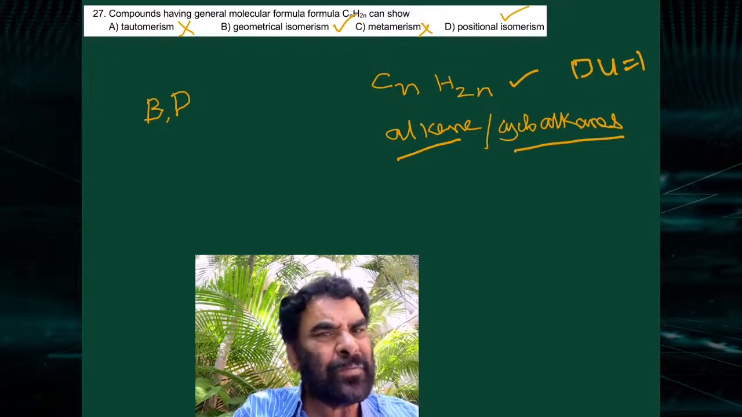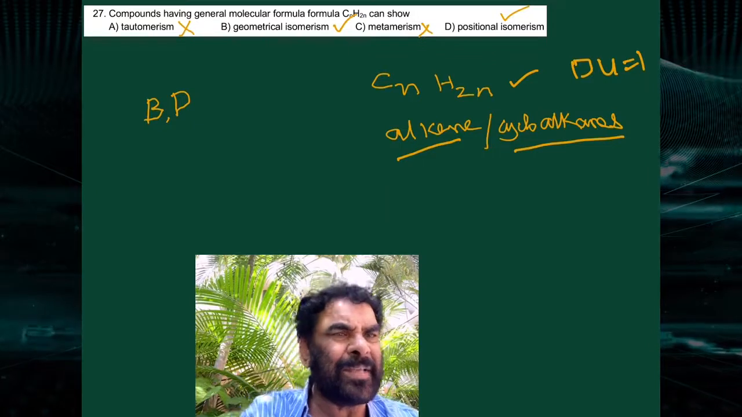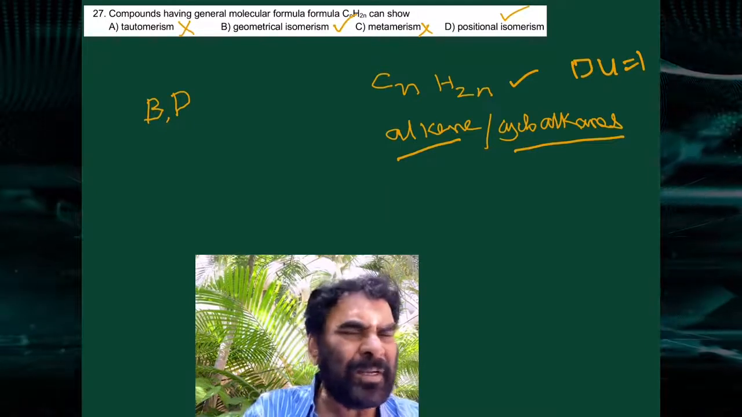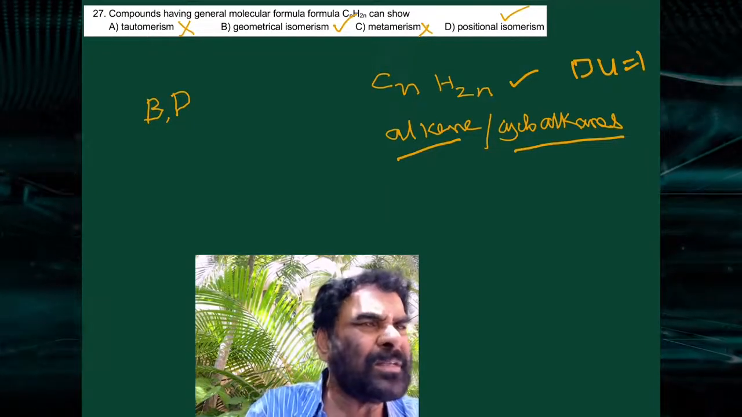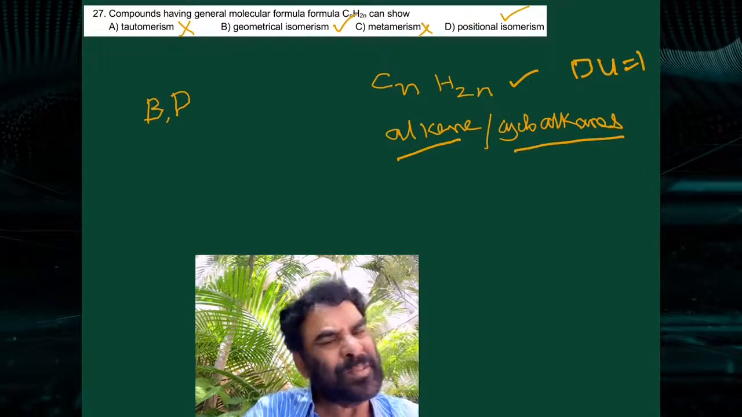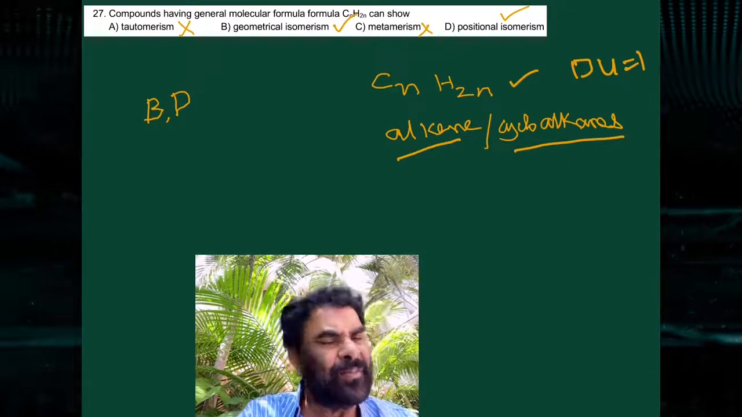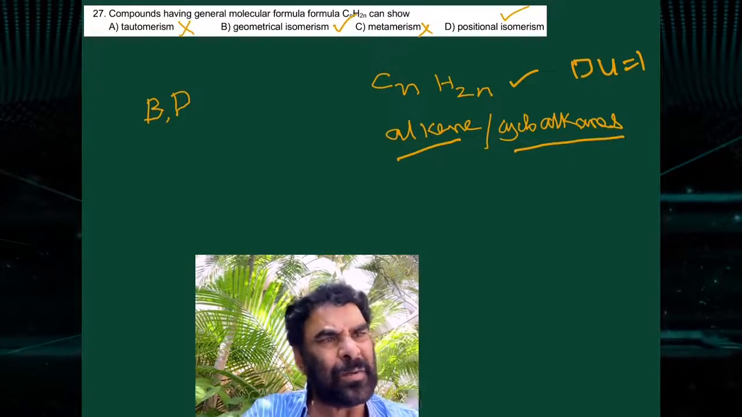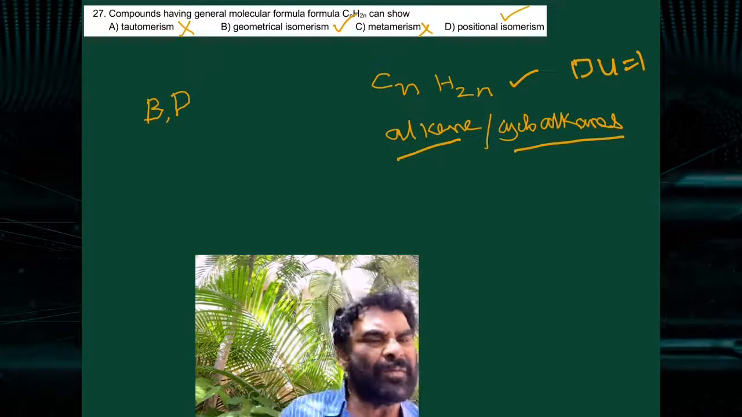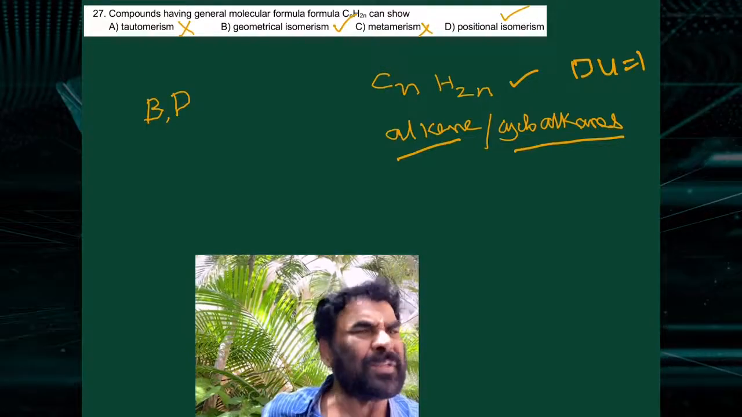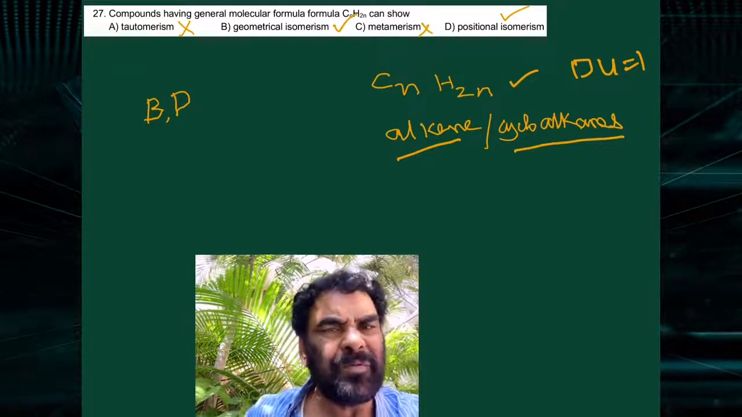Geometrical isomerism is possible. Alkenes show geometrical isomerism. Metamerism is not possible in hydrocarbons. And positional isomerism is possible. The double bond position can shift from one place to another. Even in the cycloalkanes, if substituents are present, positional isomerism is possible, like 1,1-dimethyl cyclopropane and 1,2-dimethyl cyclopropane. Therefore, B and D are correct.